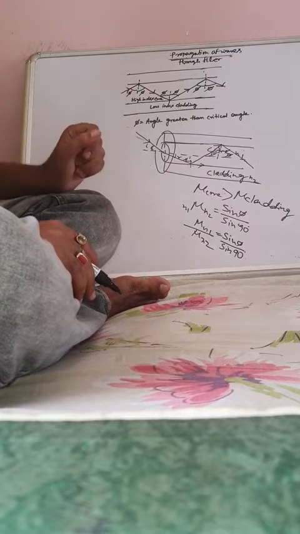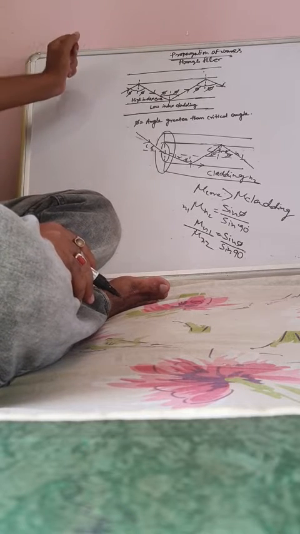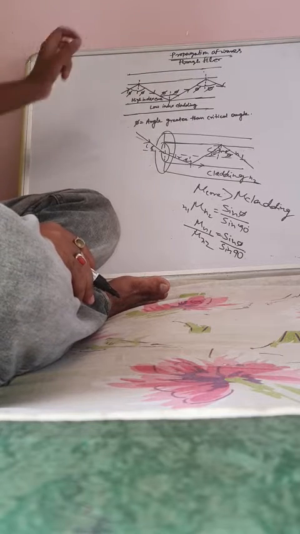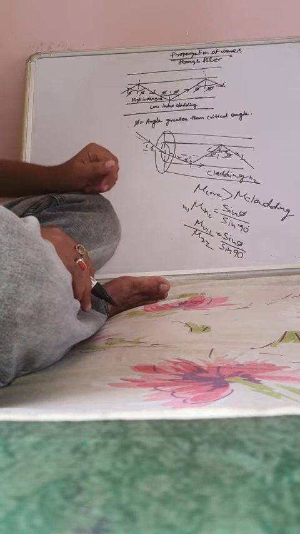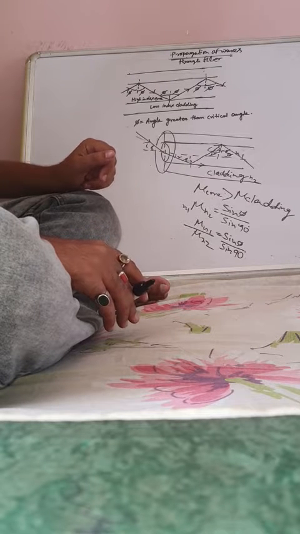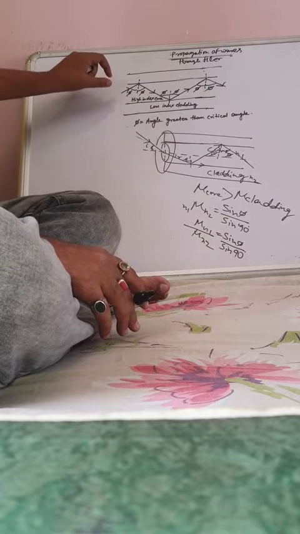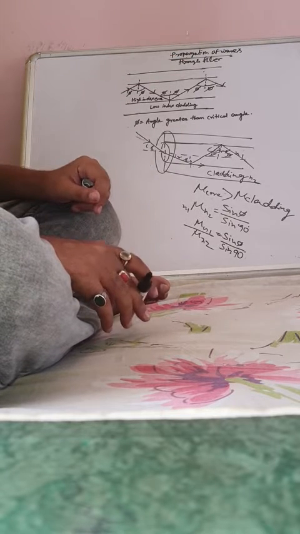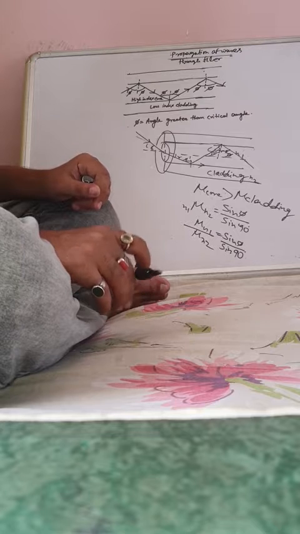So the optical signal that we want to send from the source to the destination will travel 100% without any dispersion, loss or refraction, throughout the core.